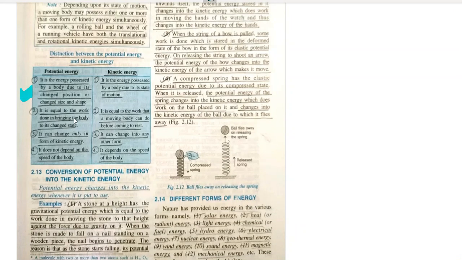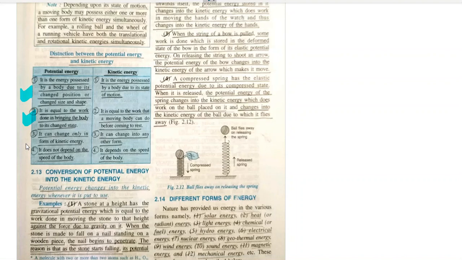Potential energy is the energy possessed by a body due to its change in position or change in size and shape. Kinetic energy is the energy possessed by a moving body. Potential energy is equal to the work done in bringing the body to its changed state, and kinetic energy is equal to the work done in bringing a moving body to rest.